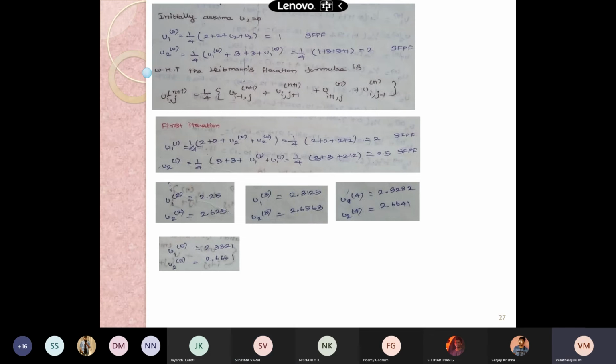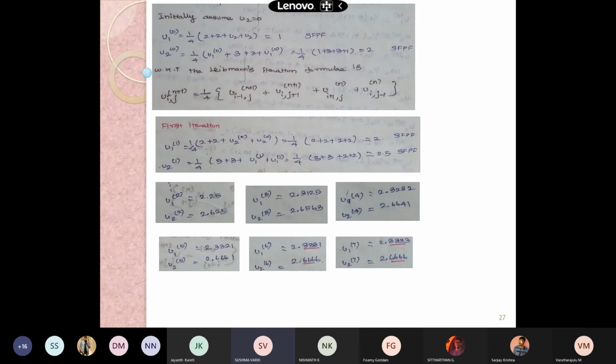2.3321. 2.6661, okay, then continue the iteration. 2.6661, 2.6661. 2.3331, sir. Very good. Then 2.3331, 2.3331. 2.6666, sir.